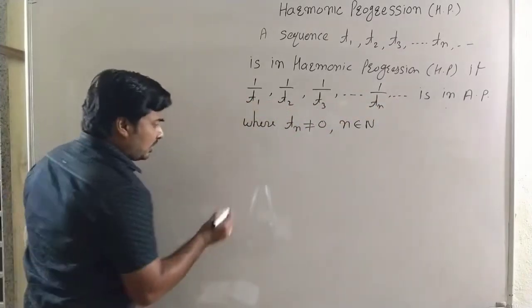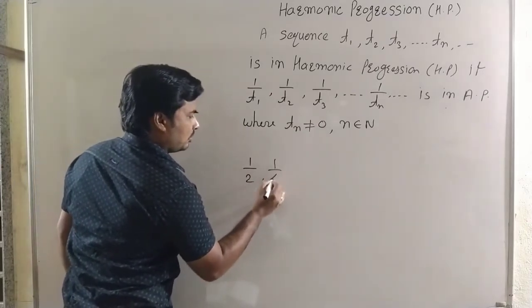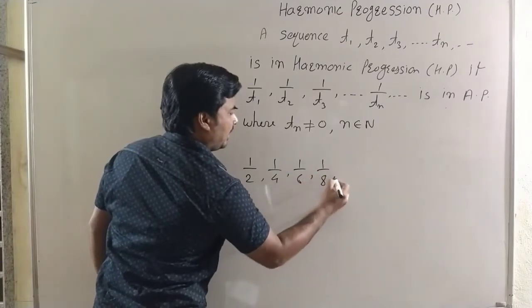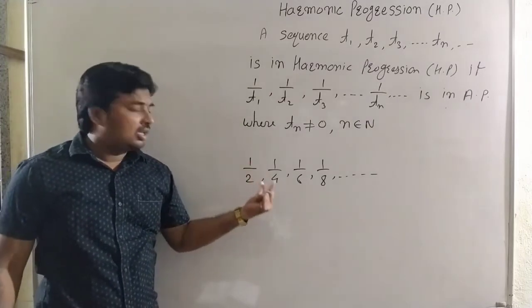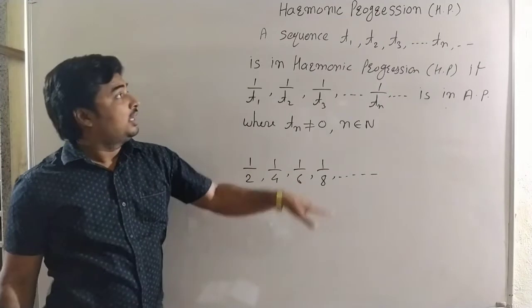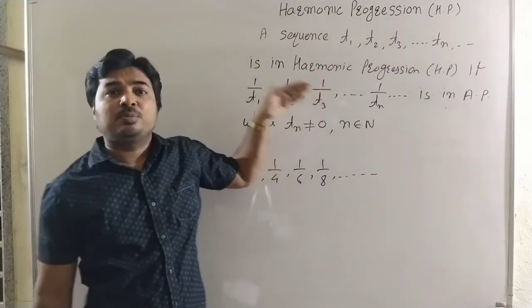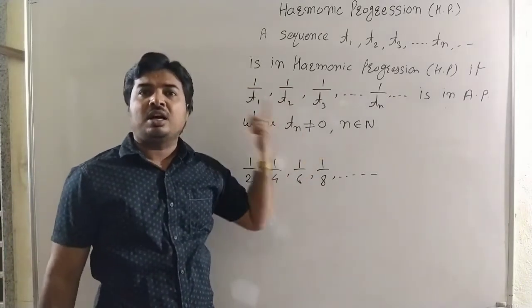Now take the sequence 1 by 2, 1 by 4, 1 by 6, 1 by 8 and so on. We check whether this sequence is in harmonic progression or not. A sequence is in harmonic progression if the reciprocals of all the terms are in arithmetic progression.